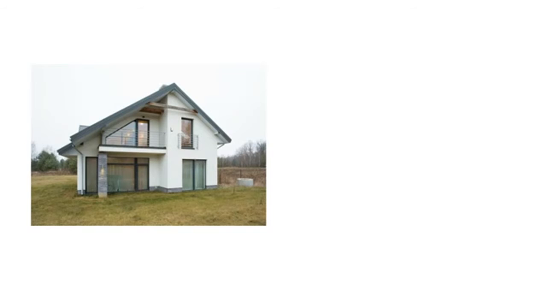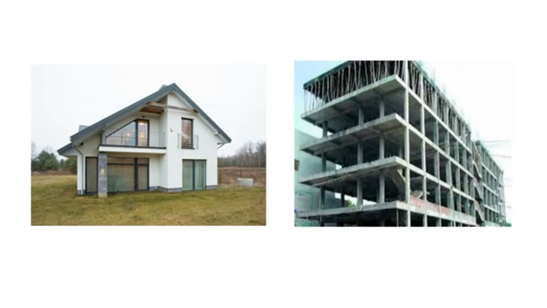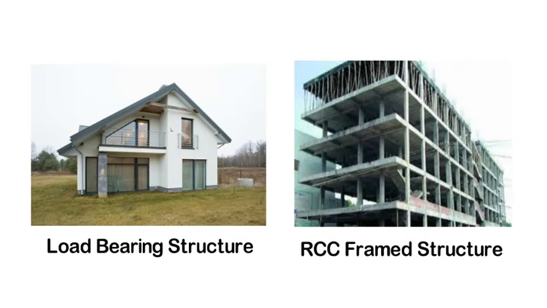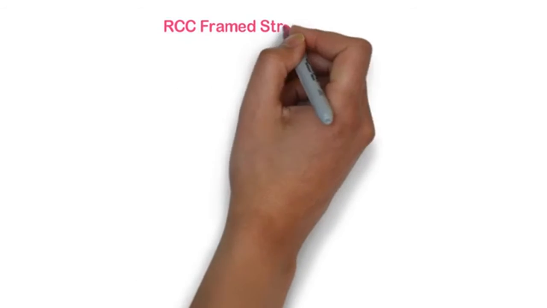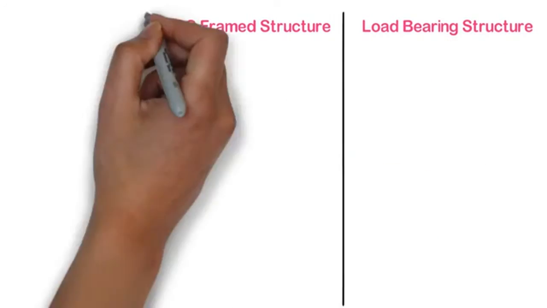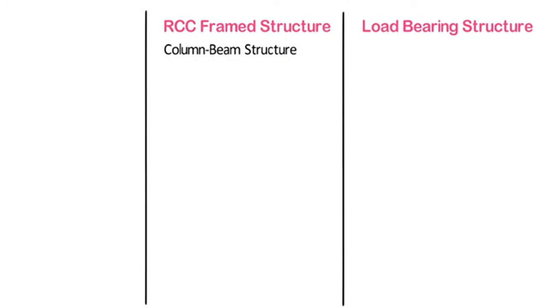Hello friends, there are two methods of constructing houses, the load-bearing wall system and RCC frame structure system. In this video we are going to discuss the differences between these two systems. So let's begin. RCC frame structure, load-bearing structure. RCC frame structure, also known as column beam structure, whereas load-bearing structure is also known as wall-bearing structure. It is one of the earliest forms of construction.